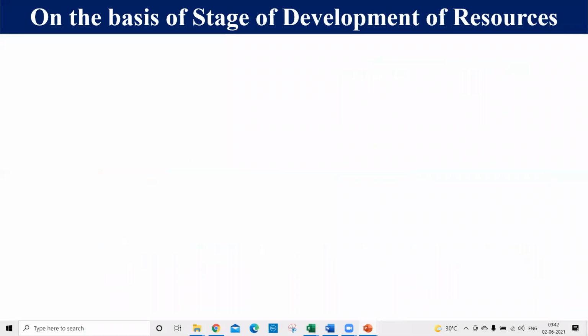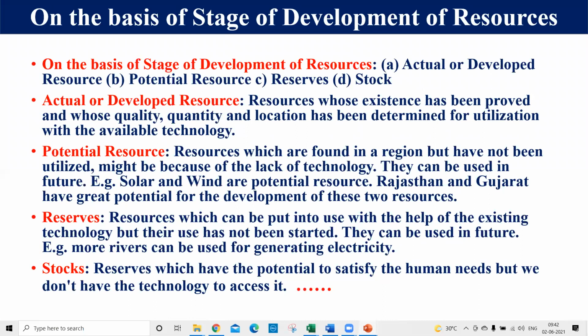Now the next classification is on the basis of the development of resources. Means यहाँ पर हम क्या करेंगे, on the basis of the stage of development, we will classify these resources into 4 parts here also. The first one is developed resources, which can be considered the actual resources. The second one is potential resources. The third one is reserve, and the fourth one is stock.